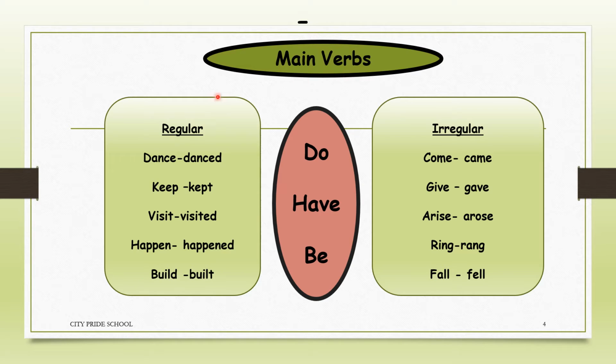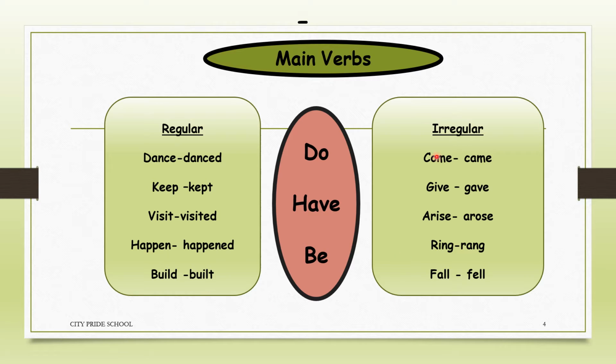Now, main verbs, children, they are regular verbs and irregular verbs. Now, what is the difference between regular and irregular verbs? Regular verbs are those which form their past tense by adding d, ed, or t at the end. So, I have listed here a few examples. Dance, danced, keep, kept, visit, visited, happen, happened, build, and built.